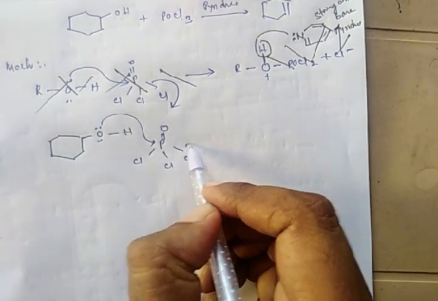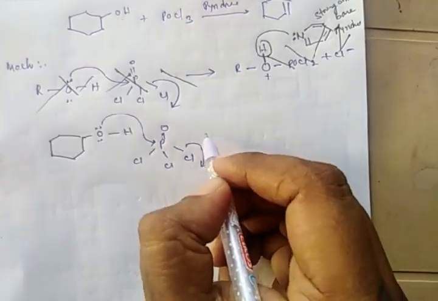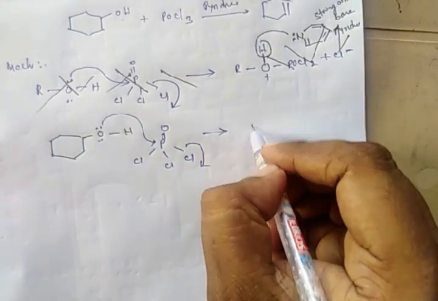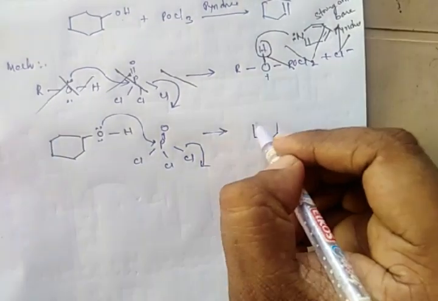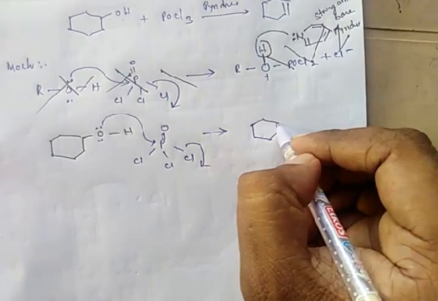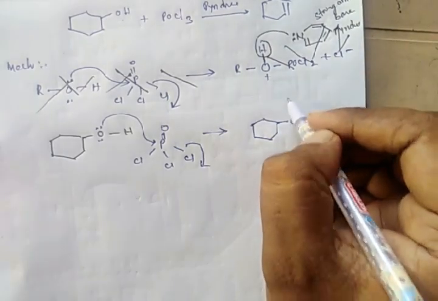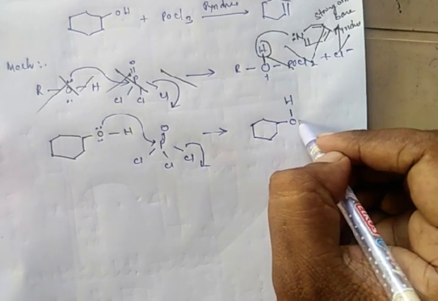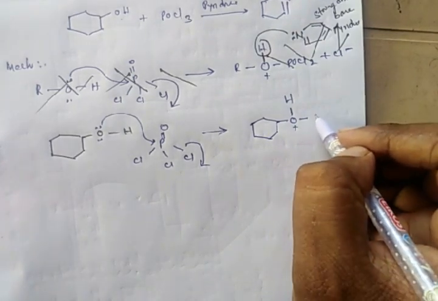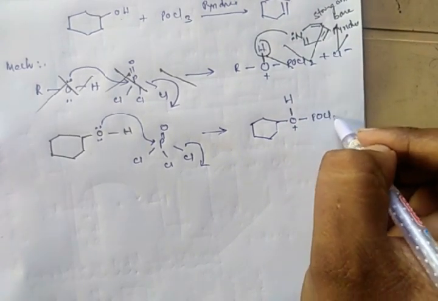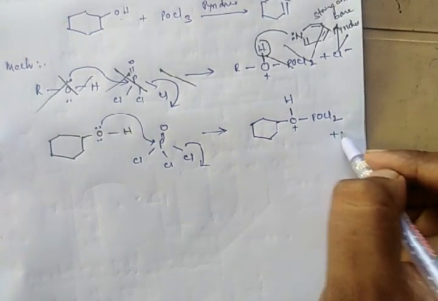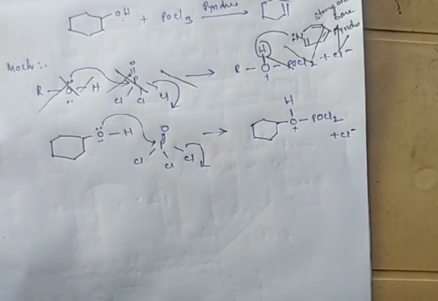As a result, chlorine leaves from this phosphorus compound and we will obtain a complex: oxygen hydrogen, it gets positive charge, POCl2 plus Cl minus.